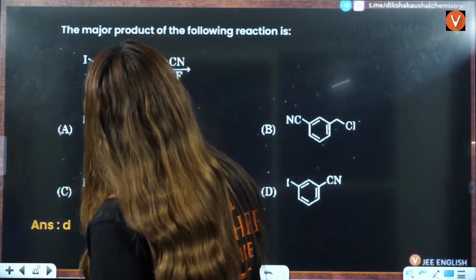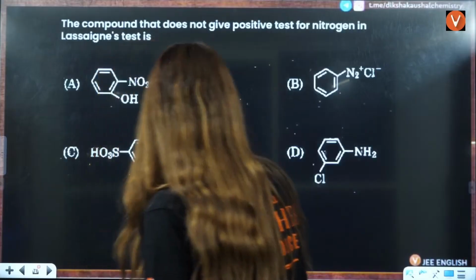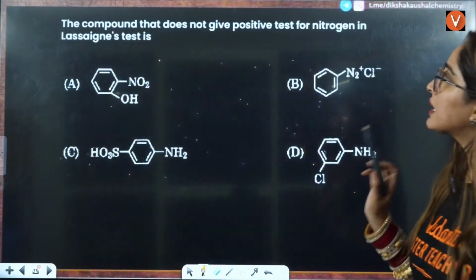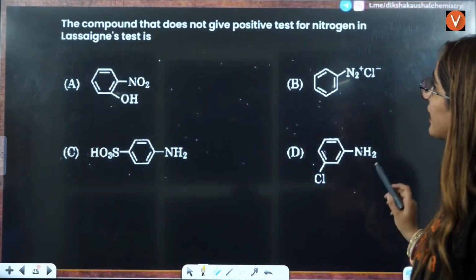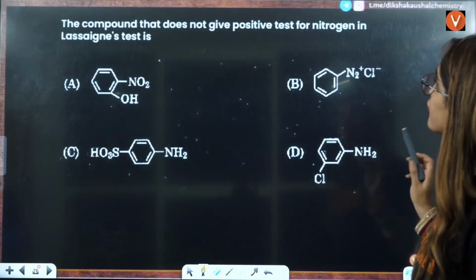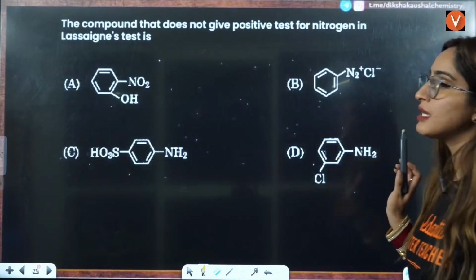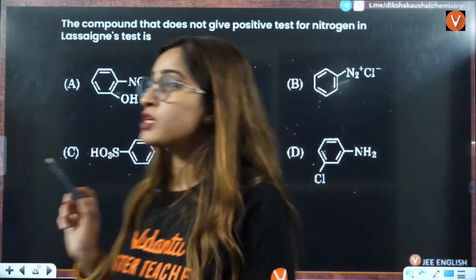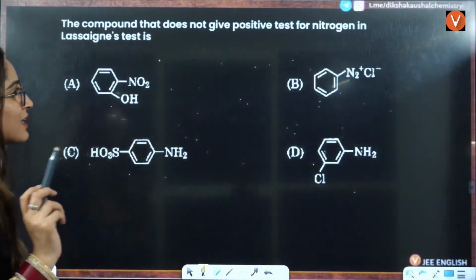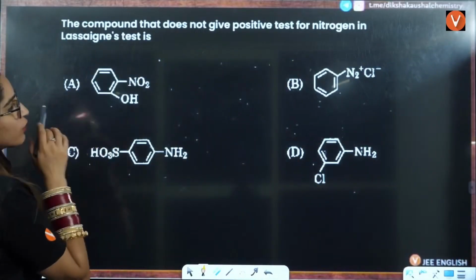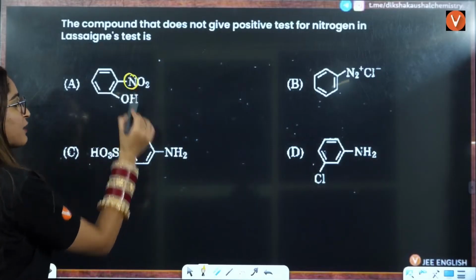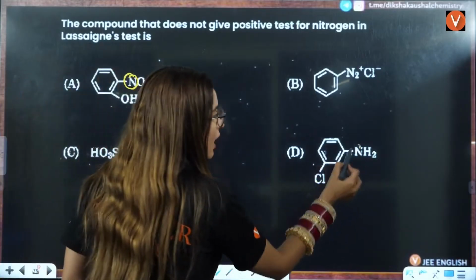Next one is the compound that does not give a positive test for nitrogen in the Lassaigne test. If you see all of this here, this has nitrogen, this has nitrogen, this also has nitrogen.